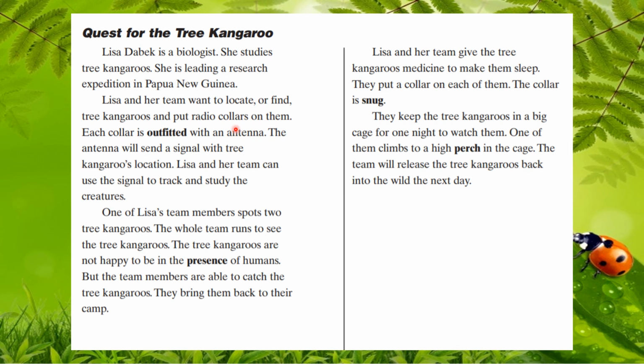It's so that they can locate the kangaroo, easily track it, and study it. This is how you identify a cause-effect relationship. You have to know why a certain event happens or why a certain action is done. That is the cause. And you also have to know what will happen after a certain event or action is done. That is the effect.